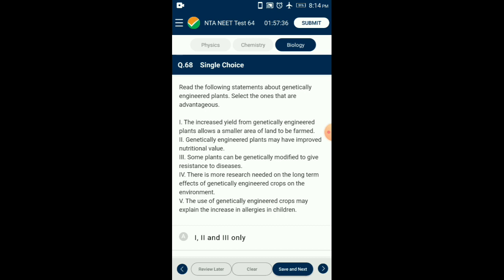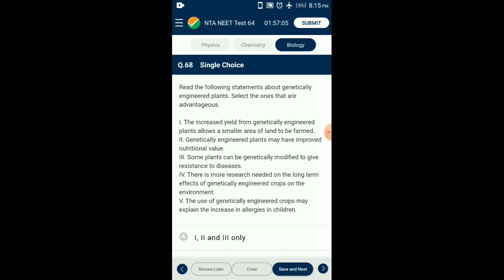Question number 68. Read the following statements about genetically engineered plants. Select the ones that are advantageous. Genetically modified plants have been useful in many ways. Genetic modification has made crops more tolerant to abiotic stresses, reduced reliance on chemical pesticides, helped to reduce post-harvest losses and increase yield, and also enhanced the nutritional value of food.